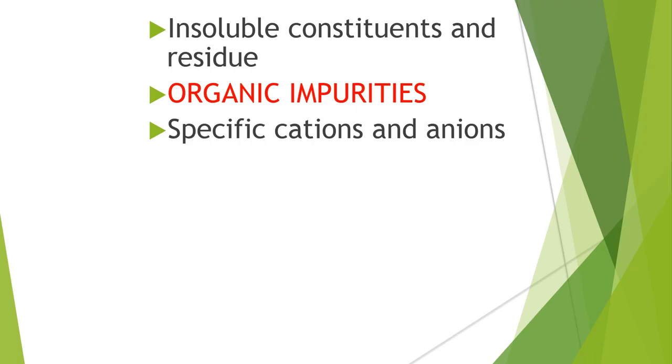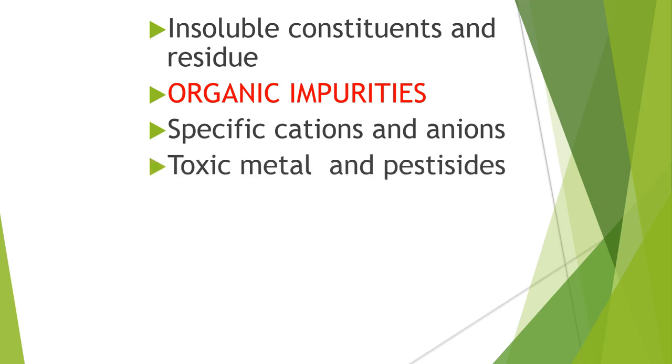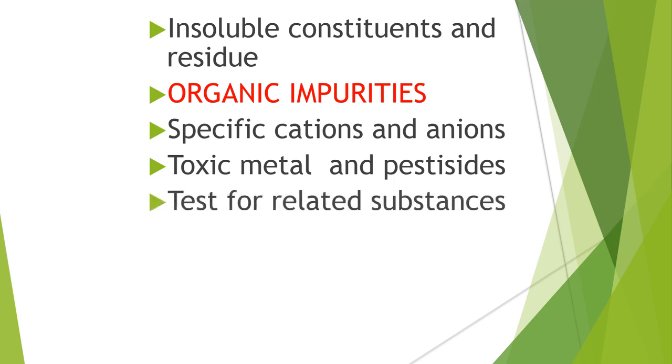There may be chances of exchange or replacement of the cation and the anion in the pharmaceutical products, which should be specific in nature. Then a few toxic metals and pesticides may arise from sources of impurities that we have to check, which come under the category of organic impurities.